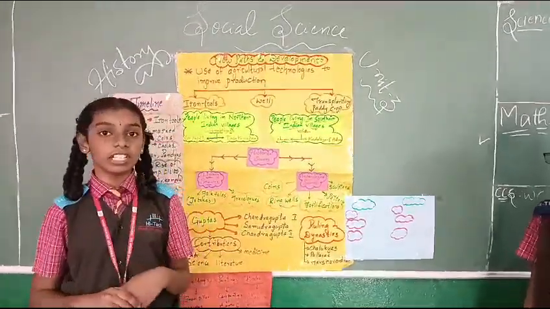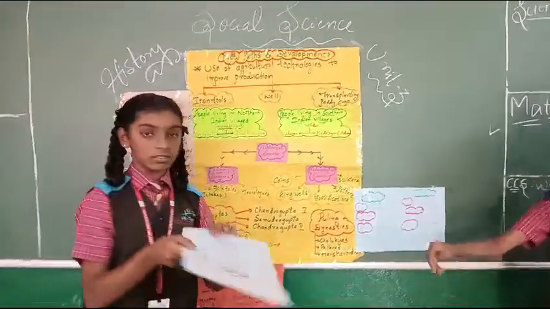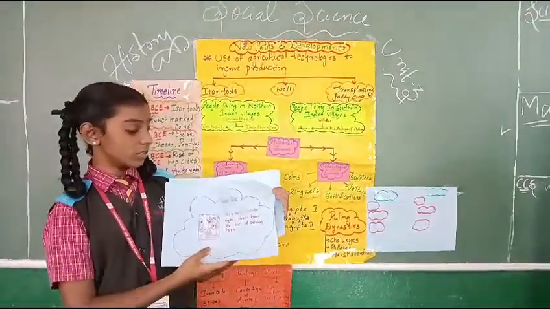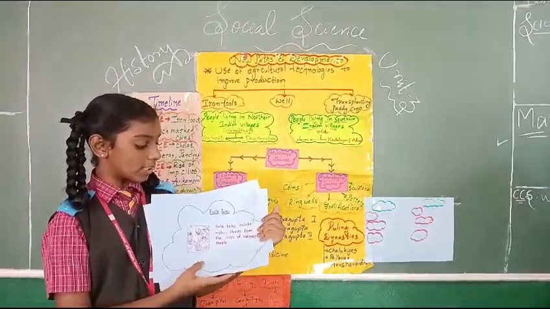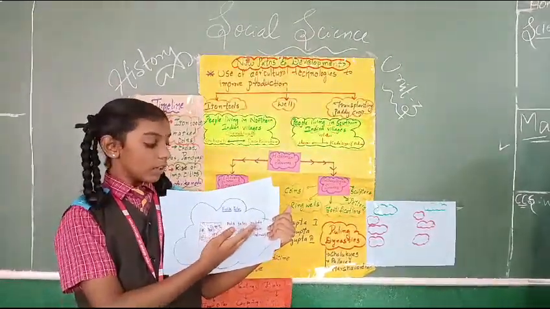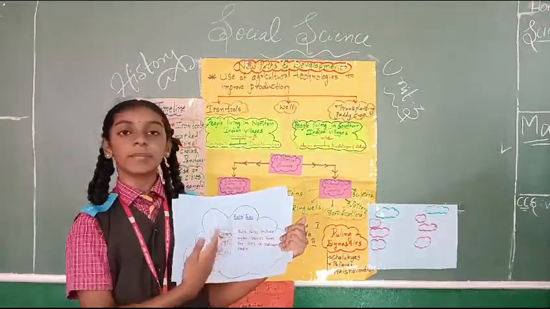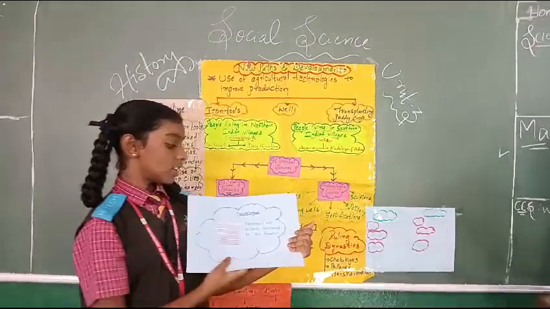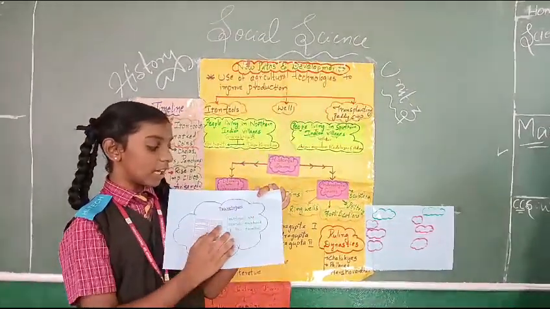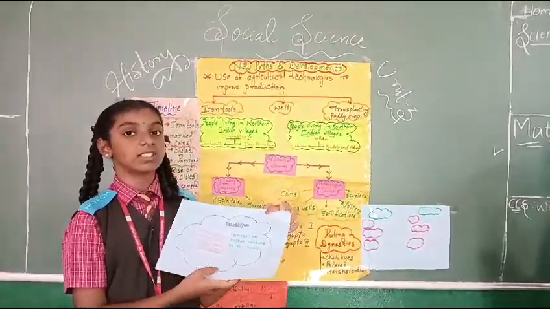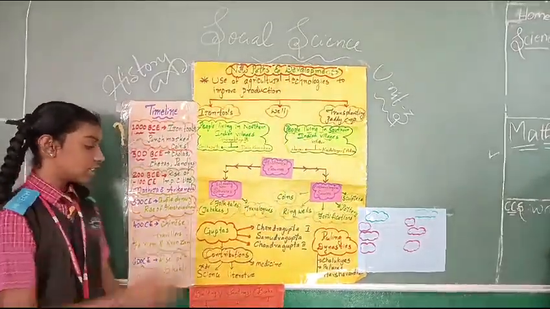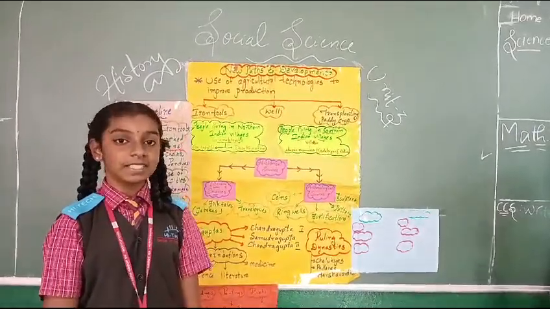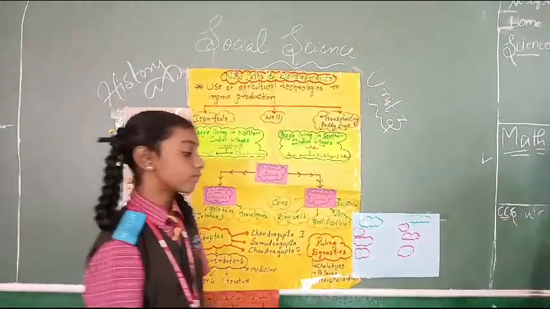First let us learn about literary sources. In literary sources we have two types, folk tales and travelogues. First let us learn about folk tales. Folk tales include myths and stories from the lives of ordinary people. Now let us learn about travelogues. Travelogues are journals maintained by travelers. For example, Faxian traveled to many places and wrote about his experiences in his travelogue.